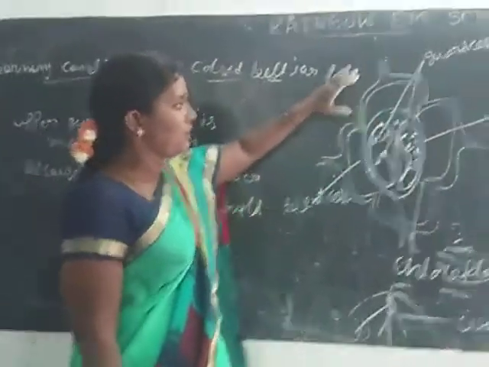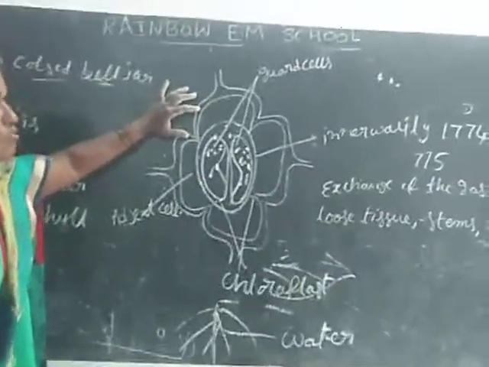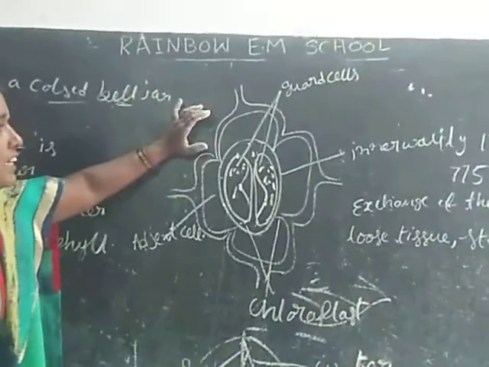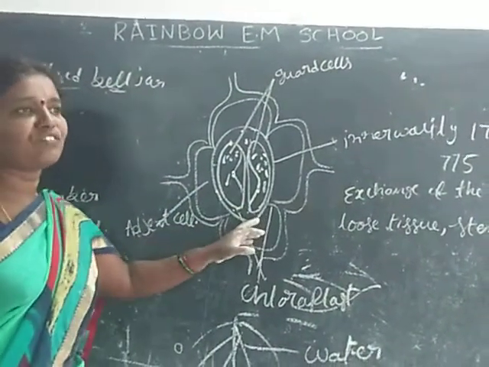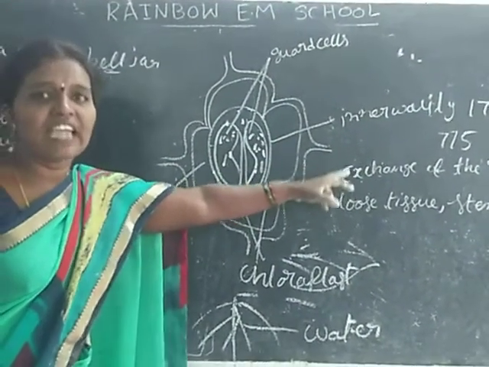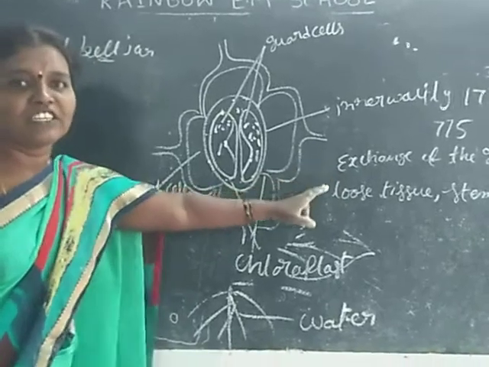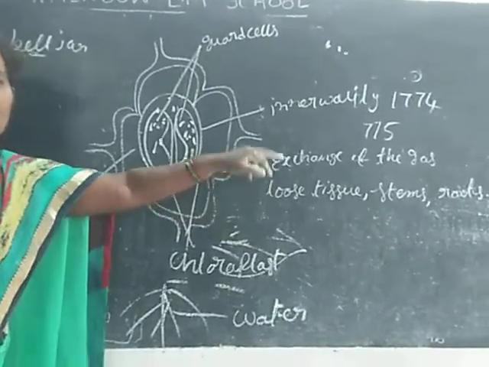The diagram shows kidney shaped cells, which are also called guard cells, with an inner wall, adjacent cells and chloroplasts present. What is the importance of the stomata? The exchange of gases. Stomata are present in leaves, and also in tender stems and roots.